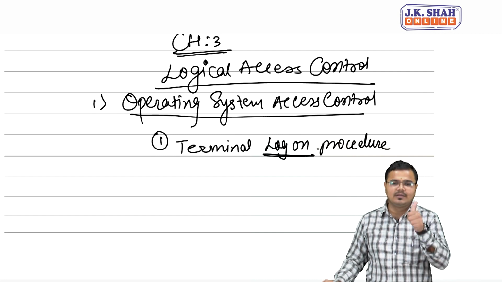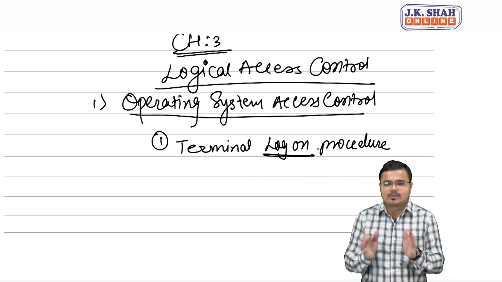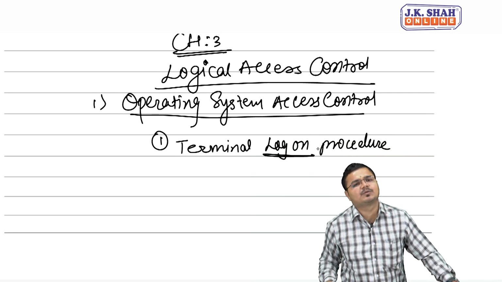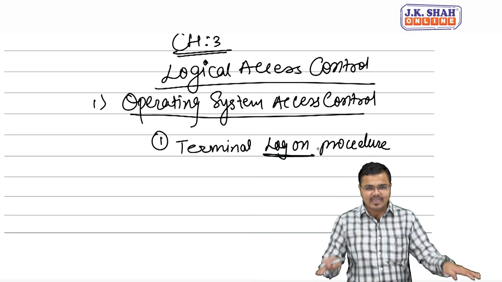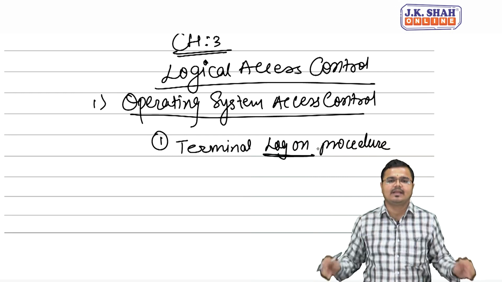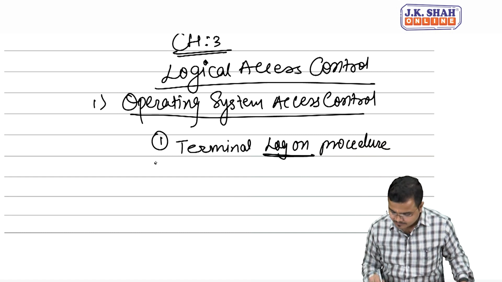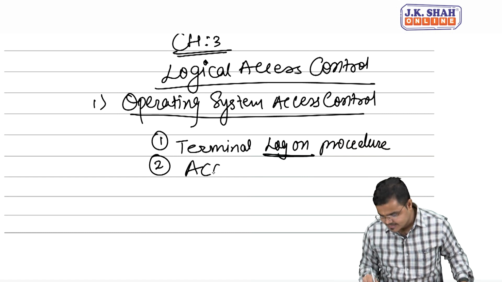So the first thing is the terminal logon procedure. The user must be genuine. His user identification, that is user ID and password, must match the available database in the system. If it matches, then only access will be granted, otherwise access will be denied. Second, the access control list.